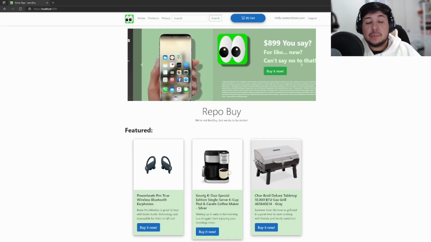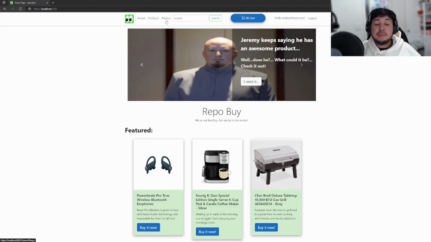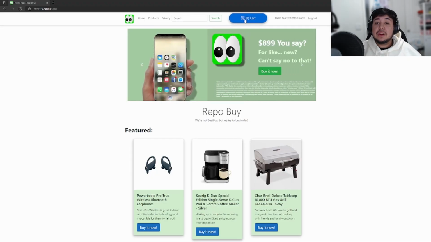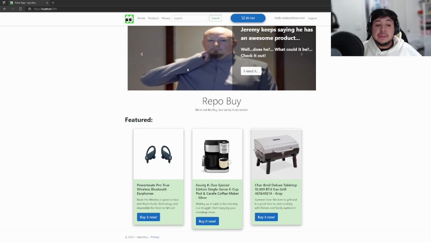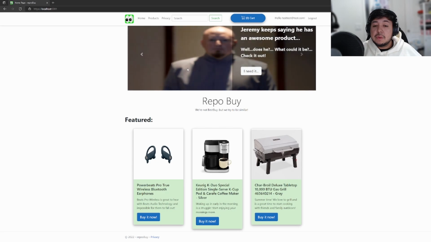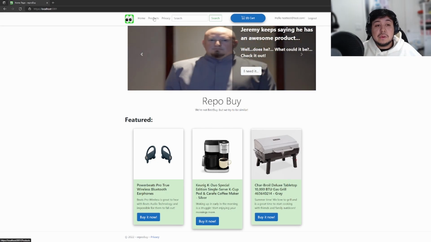Okay, so this is the ReproBuy application. Right now we're at the home page, and as you can see here, we've got 3 tabs: Home, Products, and Privacy. I've got a search bar, which we'll go through in a bit. I've got an add to cart, and you could also create an account with us. There are ad banners, and there's a feature tab, where every single one has a button that links to their specific product. So if I press Products, it'll load up the product page.